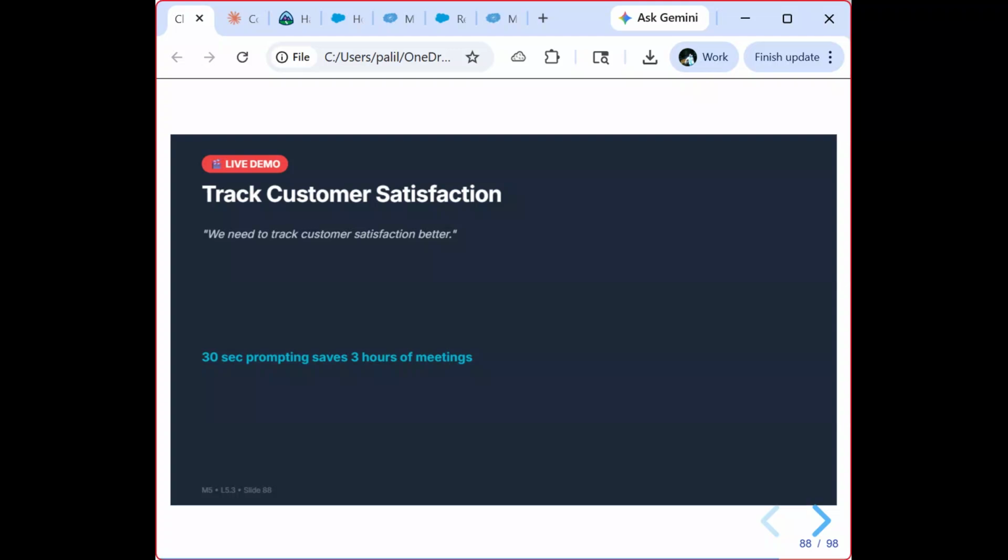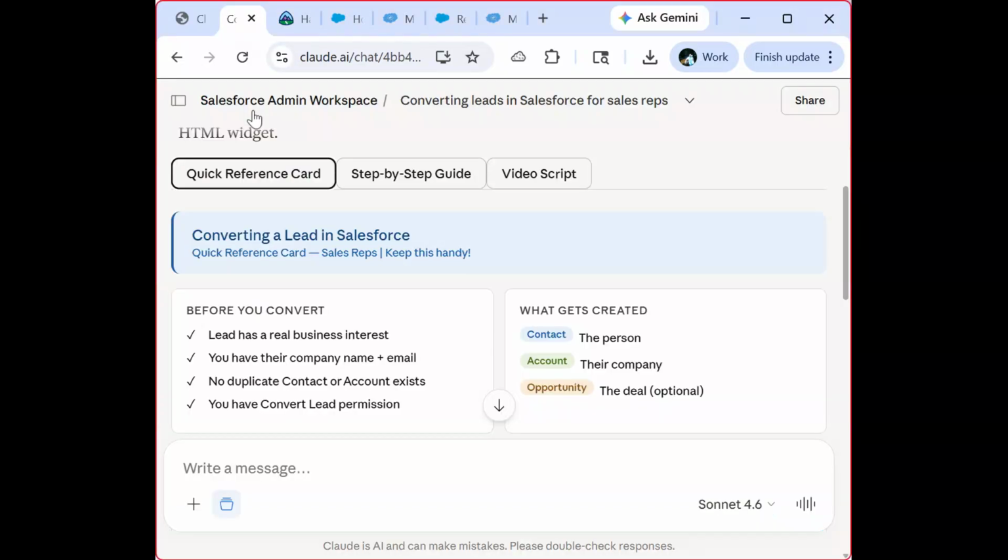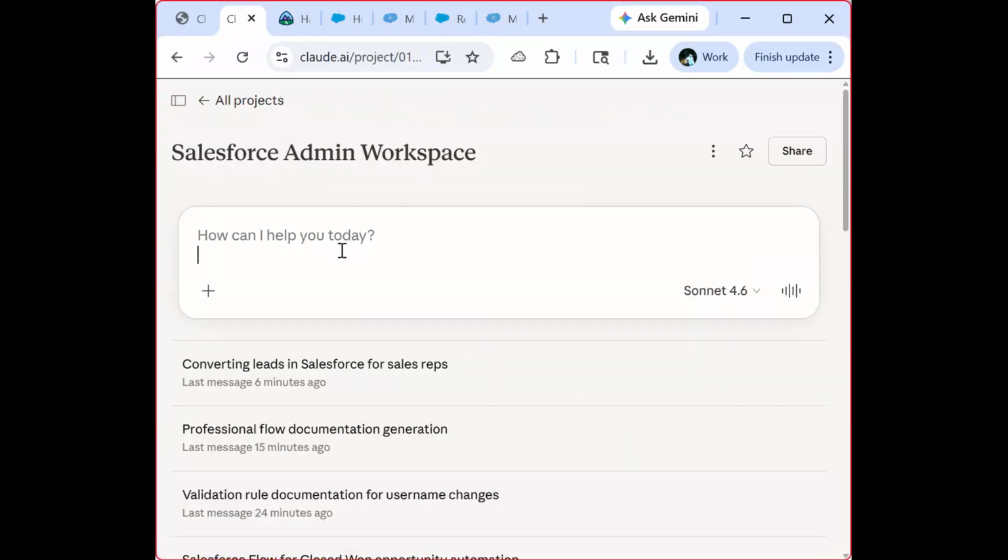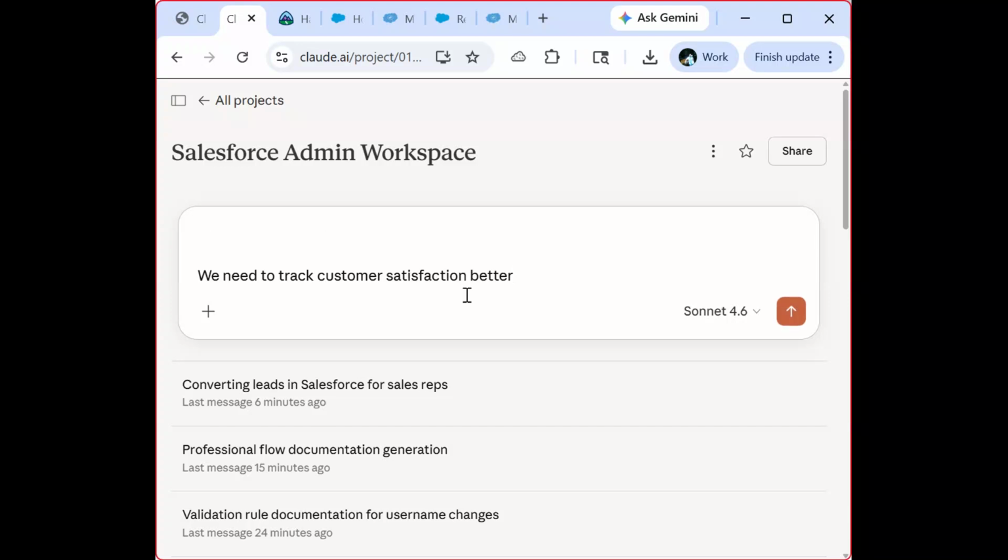Let's do a live demo. Take, for example, we get a vague request: we need to track customer satisfaction better. Next, I will make use of the Claude superpower prompt to see what Claude generates. So let's first copy the vague requirement. Let's go back to Claude and paste this.